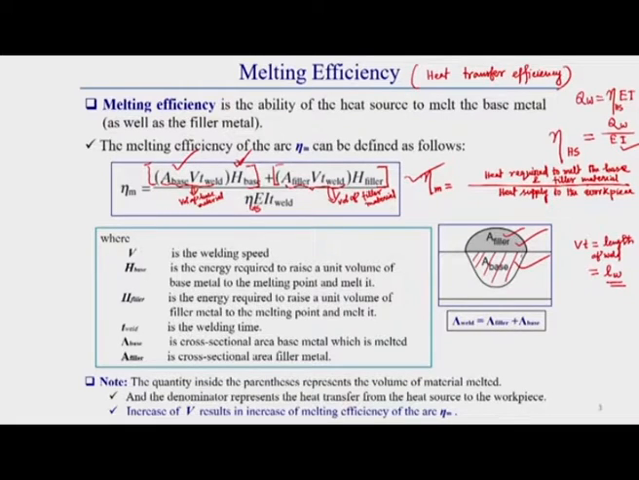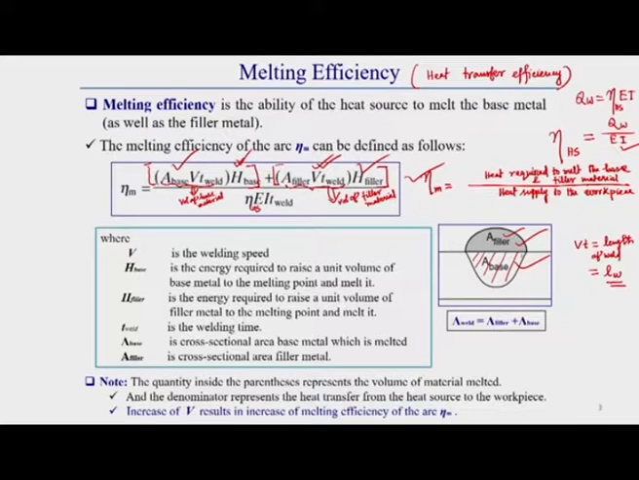Generally, in the second portion also, this parenthesis region represents the volume of filler material. Once we multiply this volume of filler material with H filler, here H filler represents the energy required per unit volume of filler material to raise the temperature from room temperature to the melting point temperature of the filler material and melt it.